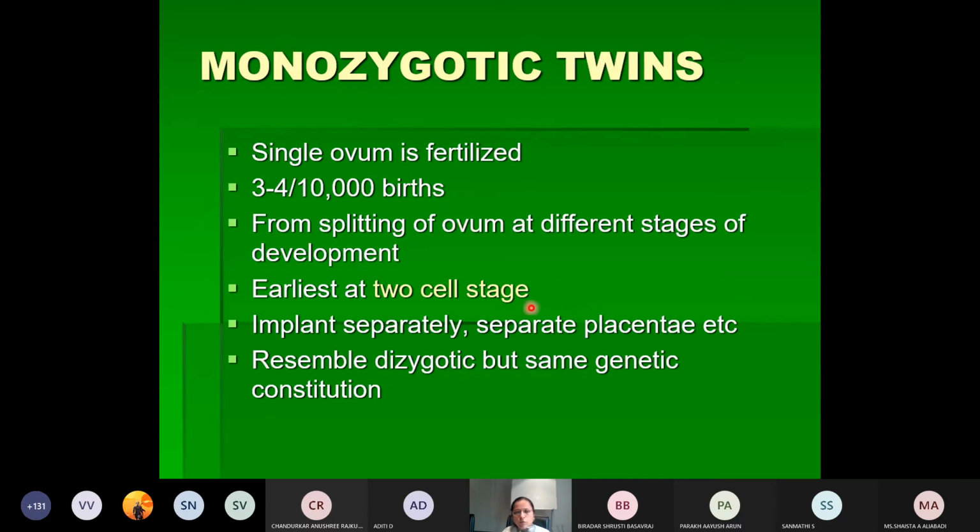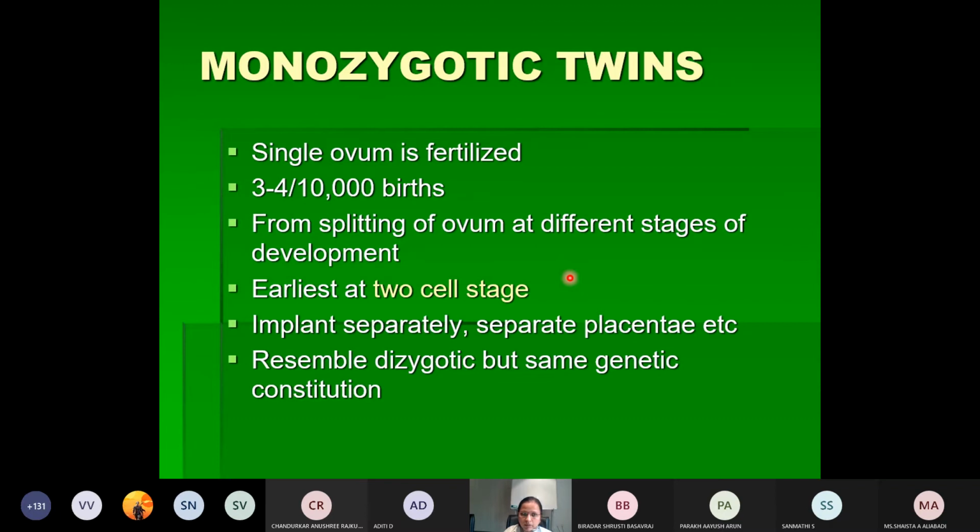So what will be the defects? There may be a defect during the blastocyst stage itself, or at the 2-cell stage, or a completely separate organizing center may appear, which may lead to formation of two completely different zygotes.